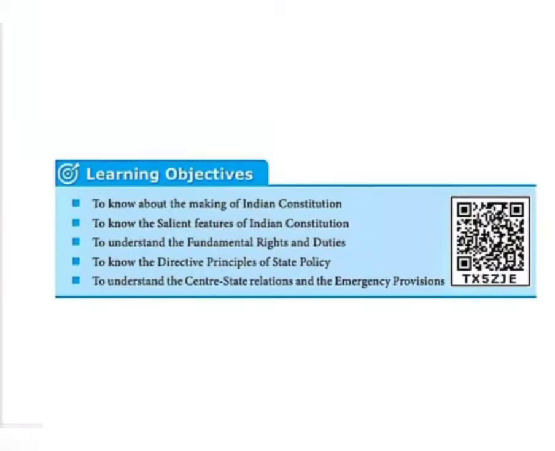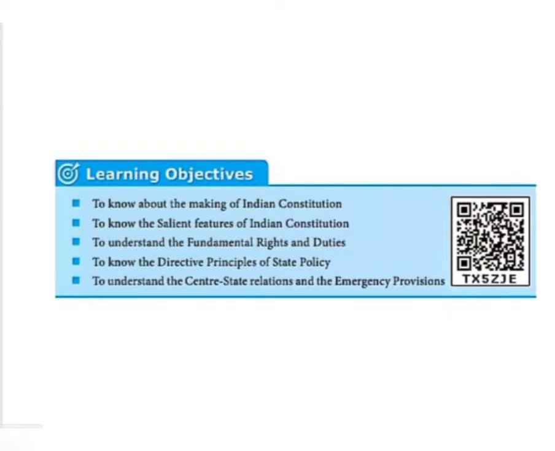Then from this lesson we can come to know about the fundamental rights as well as fundamental duties. We can also understand the directive principles of state policy. Through them, the government is advised how to rule over the country and the people.